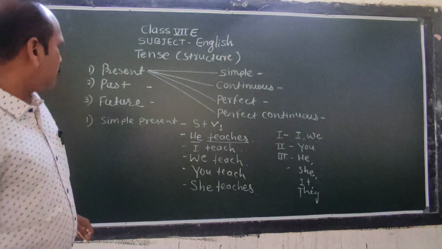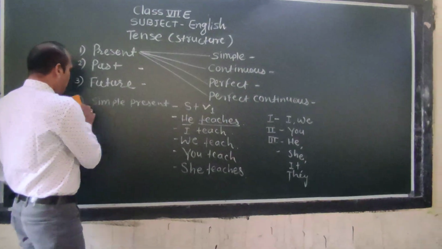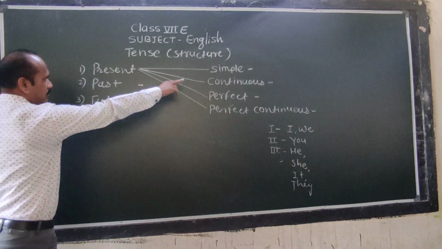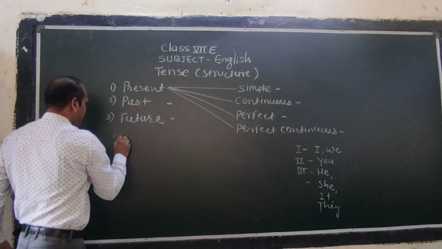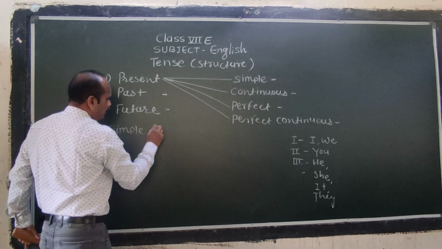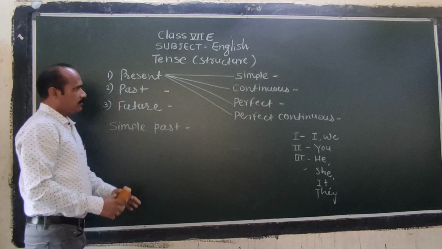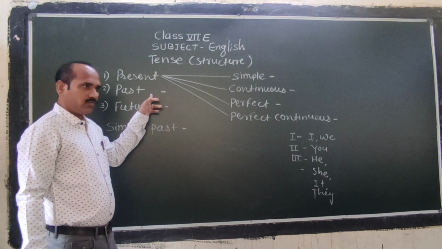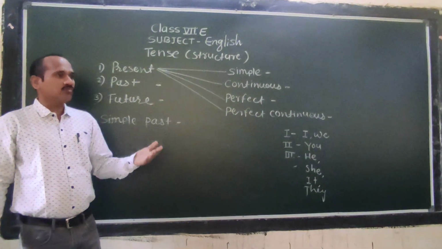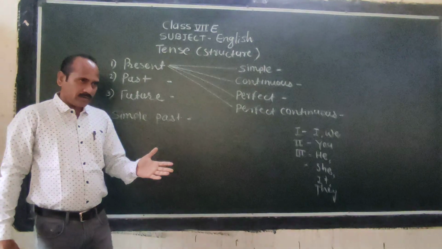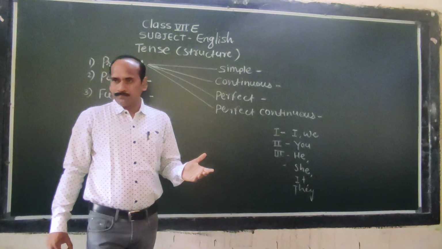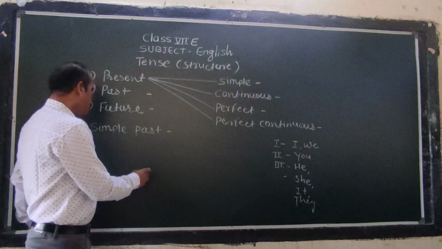Now let me discuss present continuous. Got it? Simple present tense? Yes. Then we can take simple past. Present continuous we will take later. Simple past. What is past? It means we speak about past events. I went to school. He went to Nagpur. I studied yesterday. I sang a song. These are simple past tense.